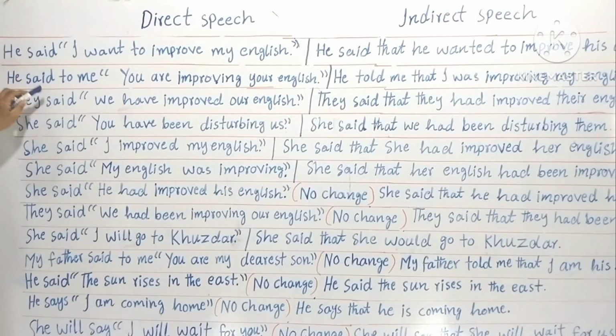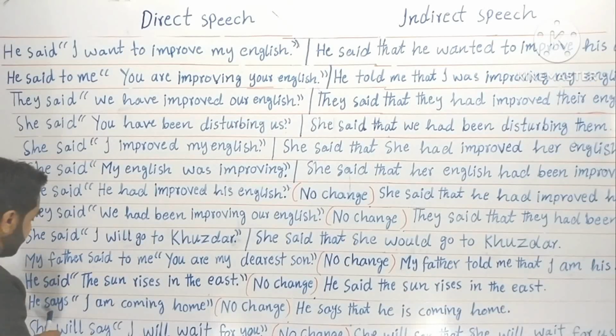If it is in present simple, he says, no changing of the tenses. Although the pronouns, as I said before, can be changed: my, your, their, our, us, them, him. But tenses will remain the same.